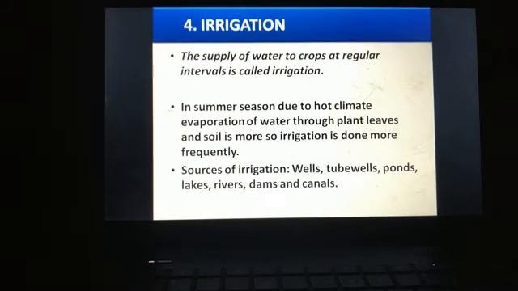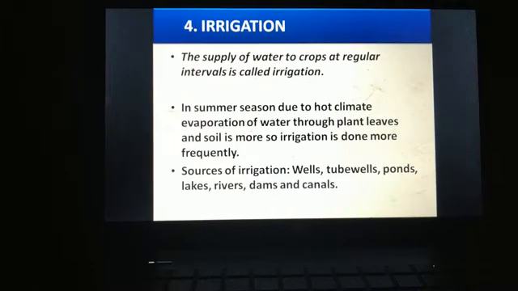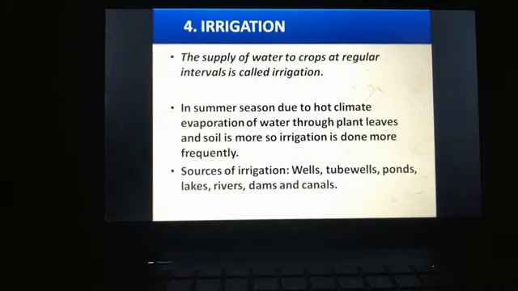It is different for different soil types. It depends on soil types also. Different soils need different amounts of water, and it is different in different seasons also. For example, in summer season, due to hot climate, evaporation of water through plant leaves and soil is more. So irrigation is done more frequently in summer.